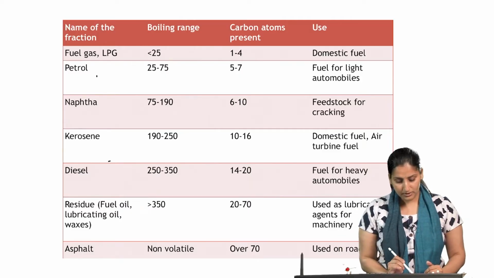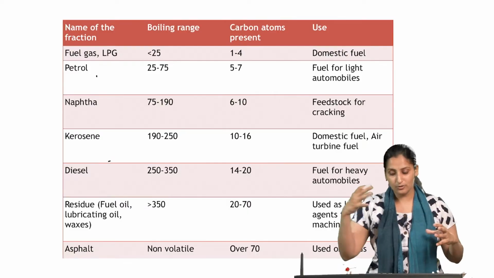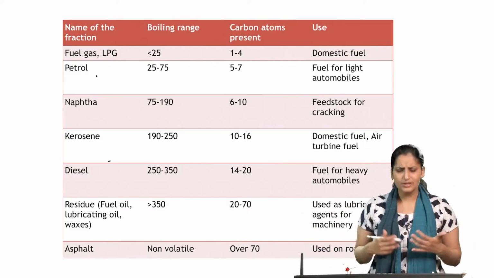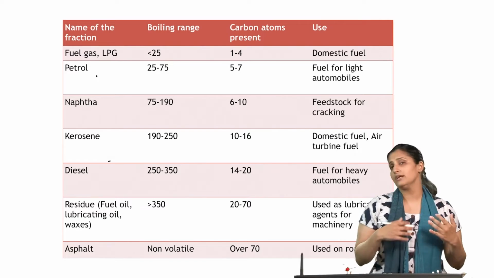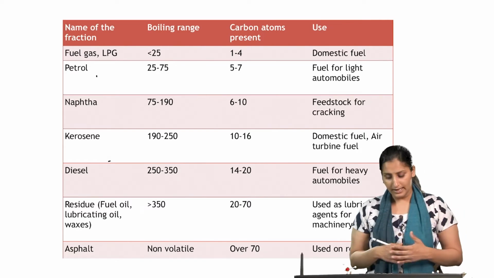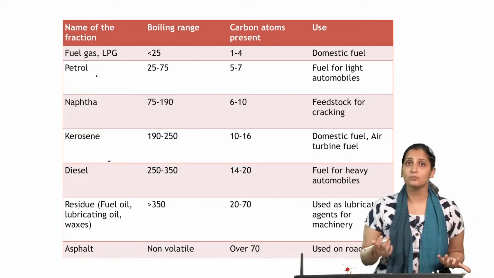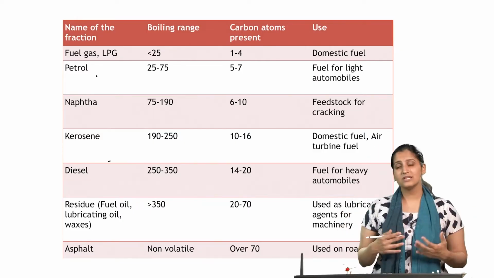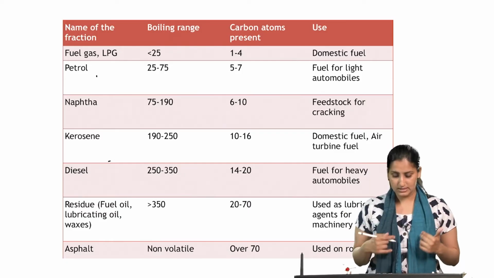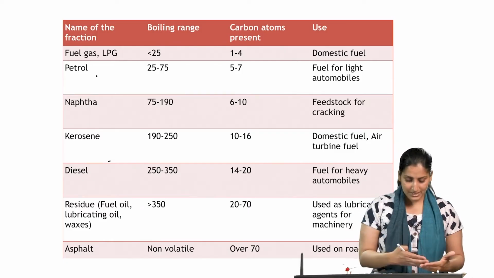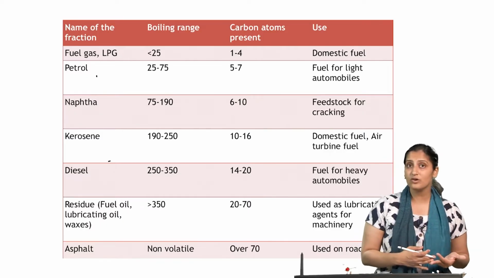Petrol has carbon numbers from pentane to heptane, 5 to 7, and really you have isooctane as well, so it should rather be 5 to 8, which works as a fuel for light automobiles. If you go further, you have naphtha, you have kerosene. You must have seen that kerosene is used as fuel in most of the smaller villages, or you have diesel, you must have heard about fuel oil or lubricating oil or waxes.